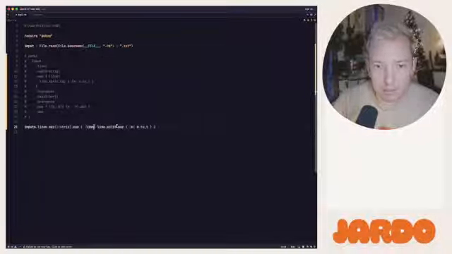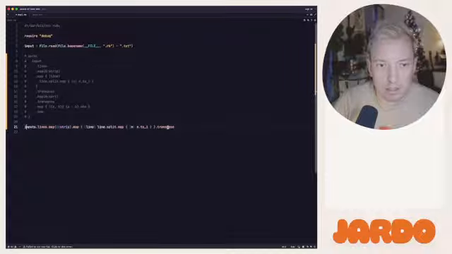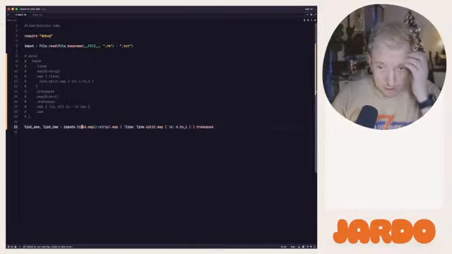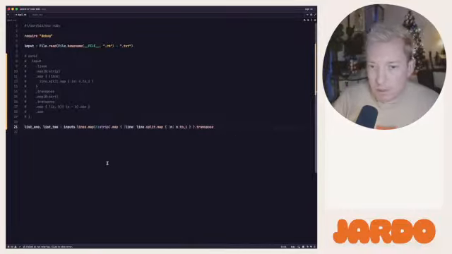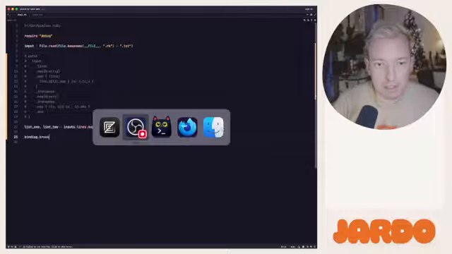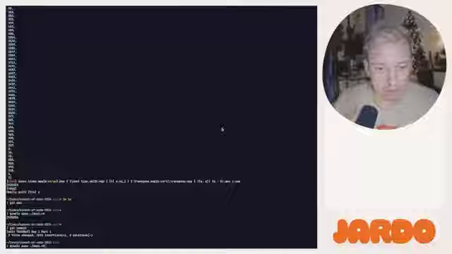Typos, cool. Transpose. And so we can say list 1, list 2. And that's not beautiful, but it is what I think we want. And let's hop into our debugger again.